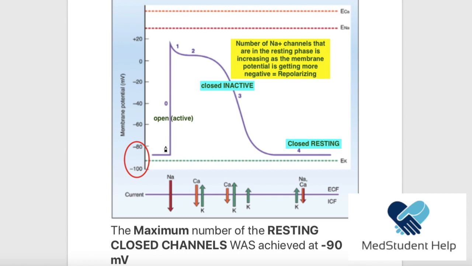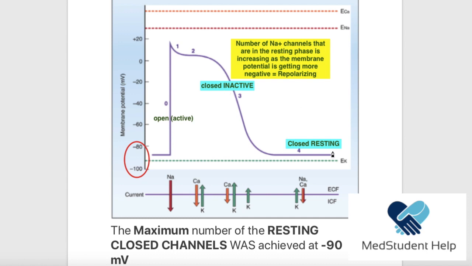So we said that during the depolarization phase, the upstroke phase, they are open and active. And during the repolarization, at the beginning, let's say from here till here, they are closed and inactive, meaning if another impulse comes, they are not going to open. They are totally inactive. Nothing is going to open them.